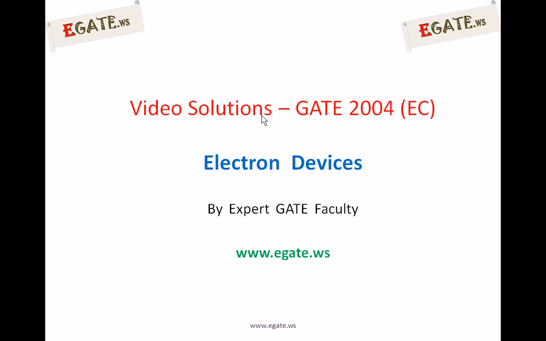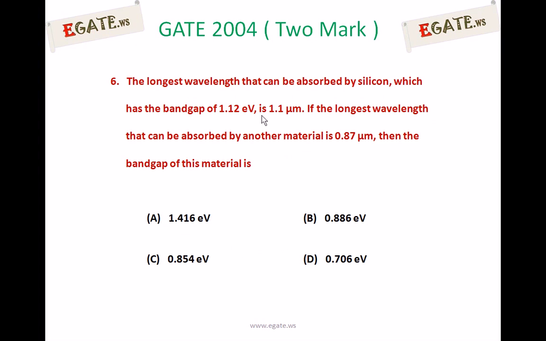Hello, we are discussing the GATE 2004 ECE paper, and the topic we are discussing is electron devices. This is the 6th 2-mark question that came in GATE 2004. The longest wavelength that can be observed by silicon, which has a band gap of 1.12 electron volts, is